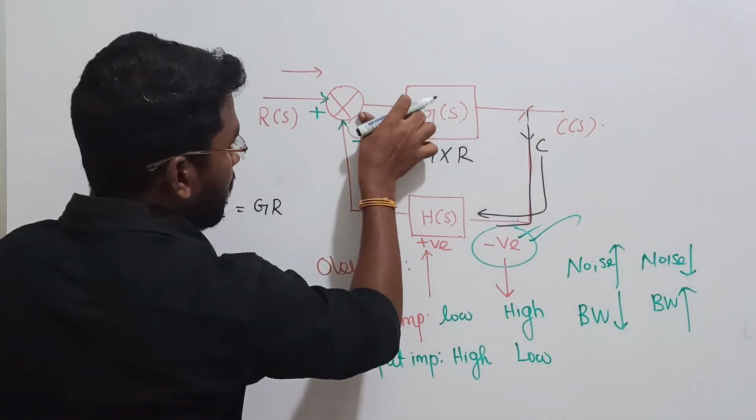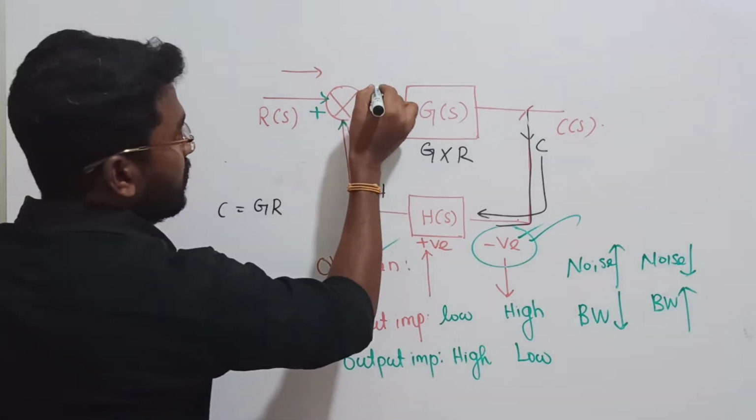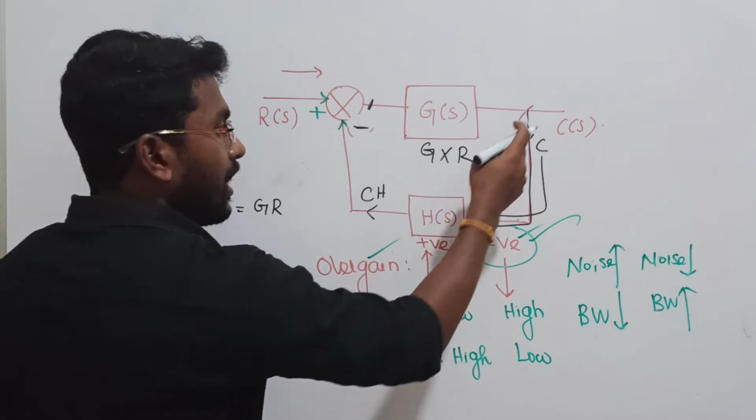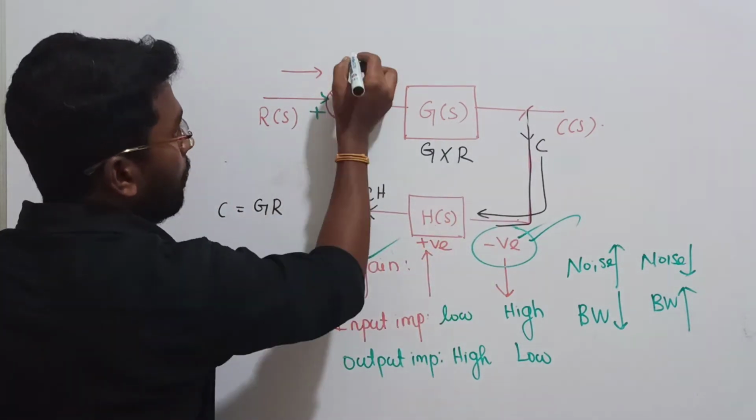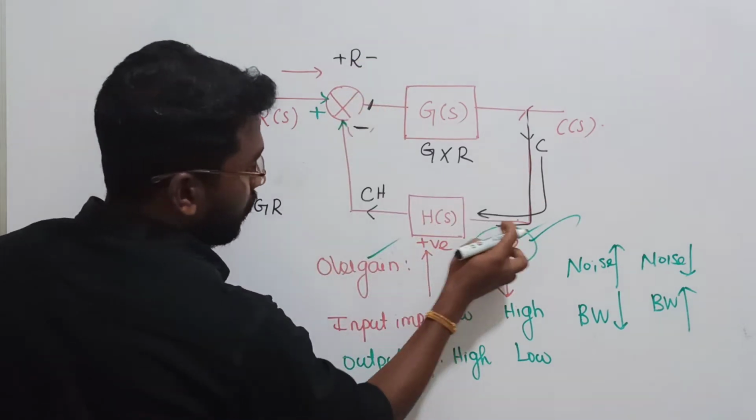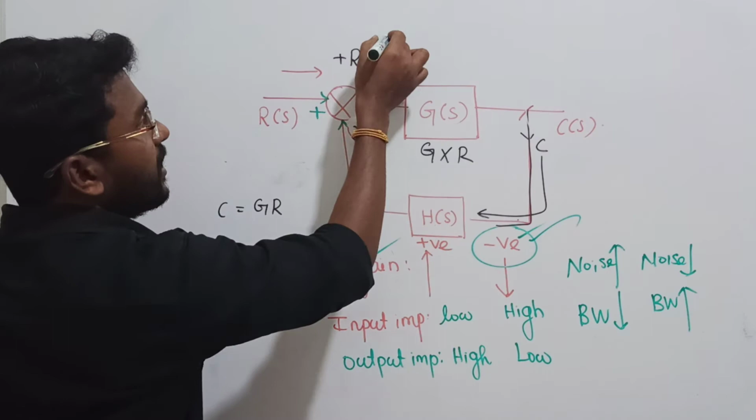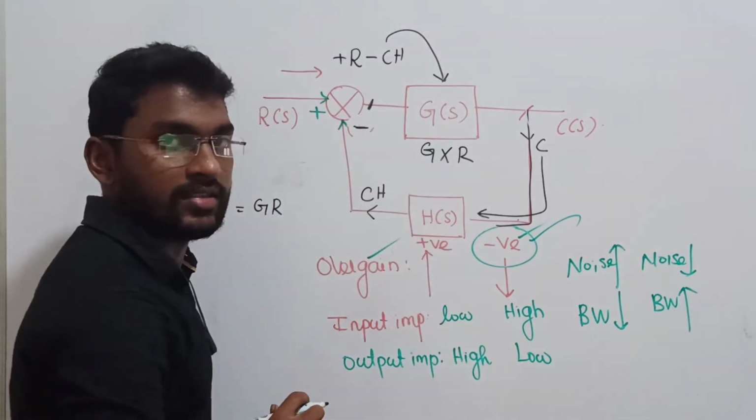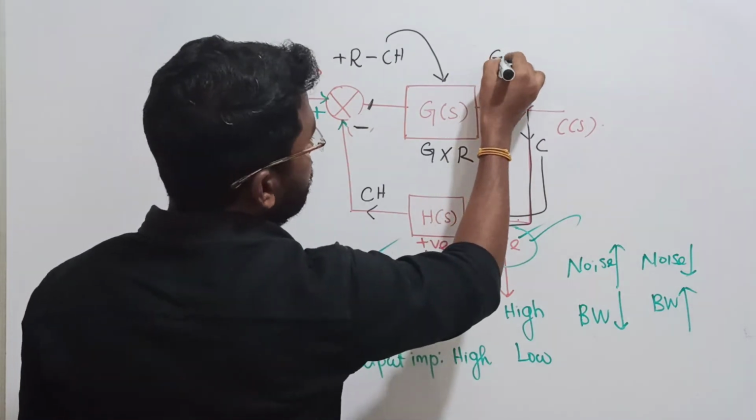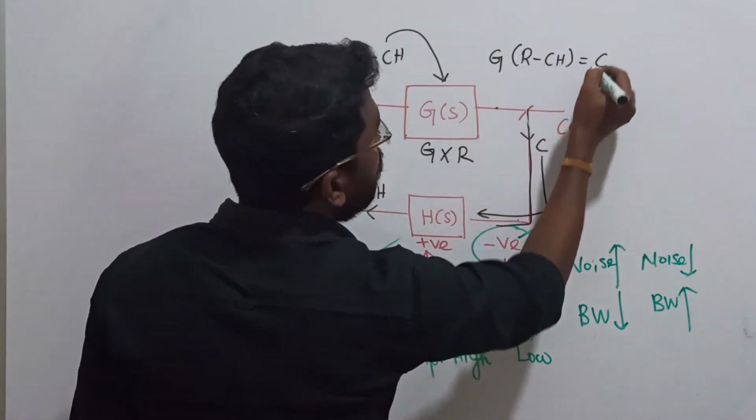For example, first I am considering a negative feedback system. Now CH will enter here. Once again, at this point, what will happen? Your system will take the action. It will sense. Now this comparator will compare your input signal. The input signal is positive, whereas your feedback signal is negative, minus CH. And then this rectified input signal will be passed through the system. Now what will happen? Once again, your new output will become G into R minus CH. That is going to be your new output.